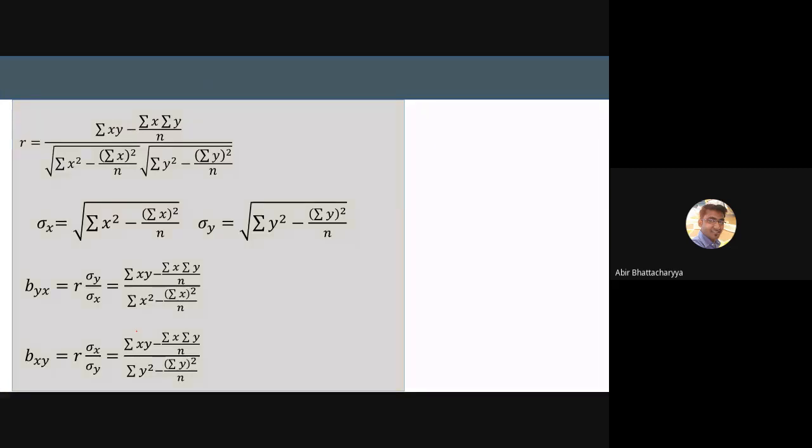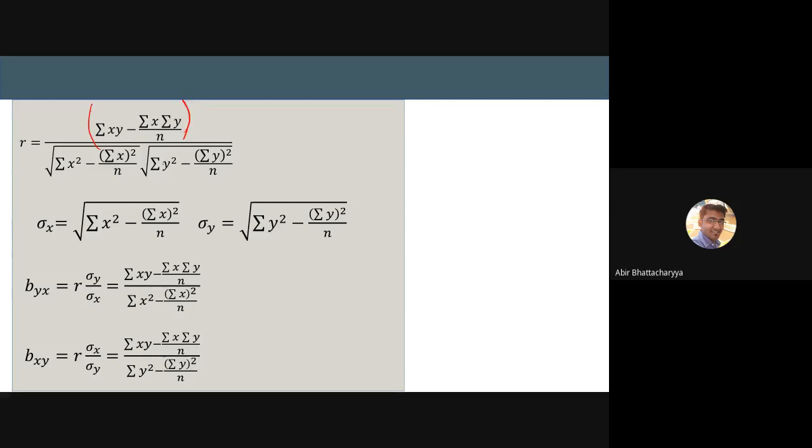Here are some formulas which we are going to use while solving equations. So r equals the correlation coefficient, as we know. Now how to calculate r? The value of r can be calculated as summation of xy minus summation of x times summation of y divided by n.